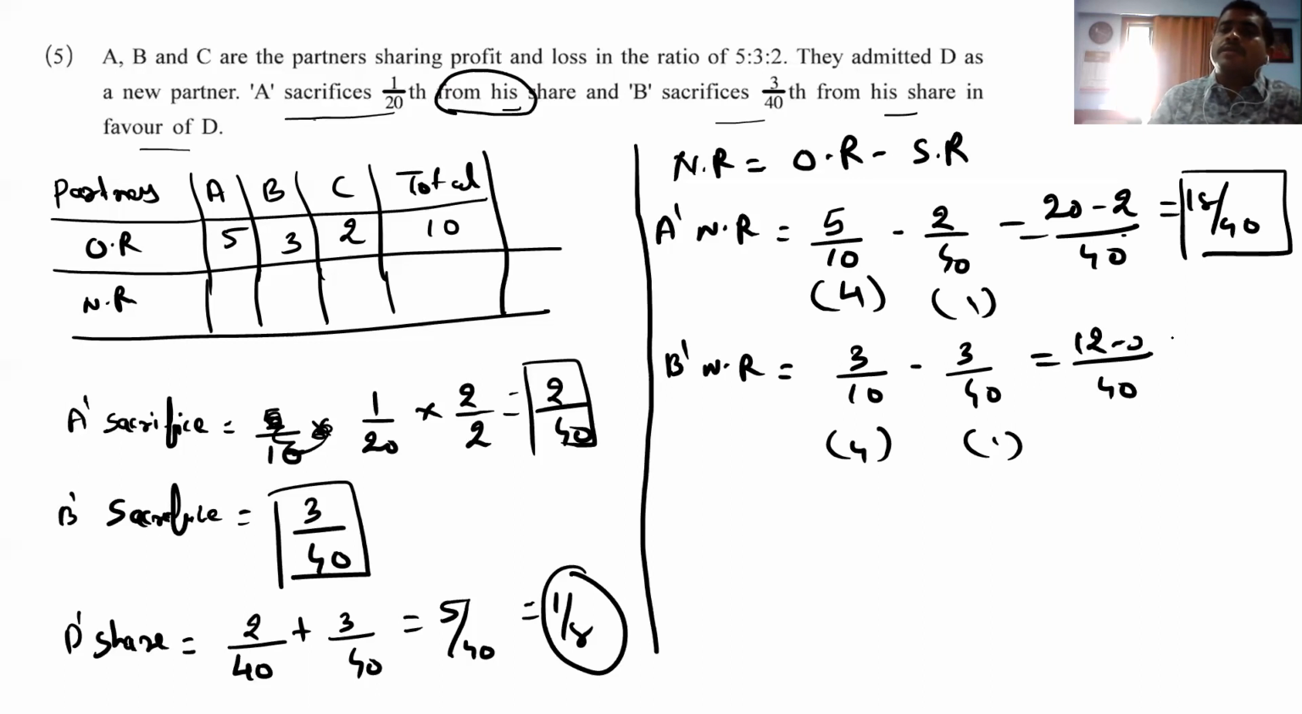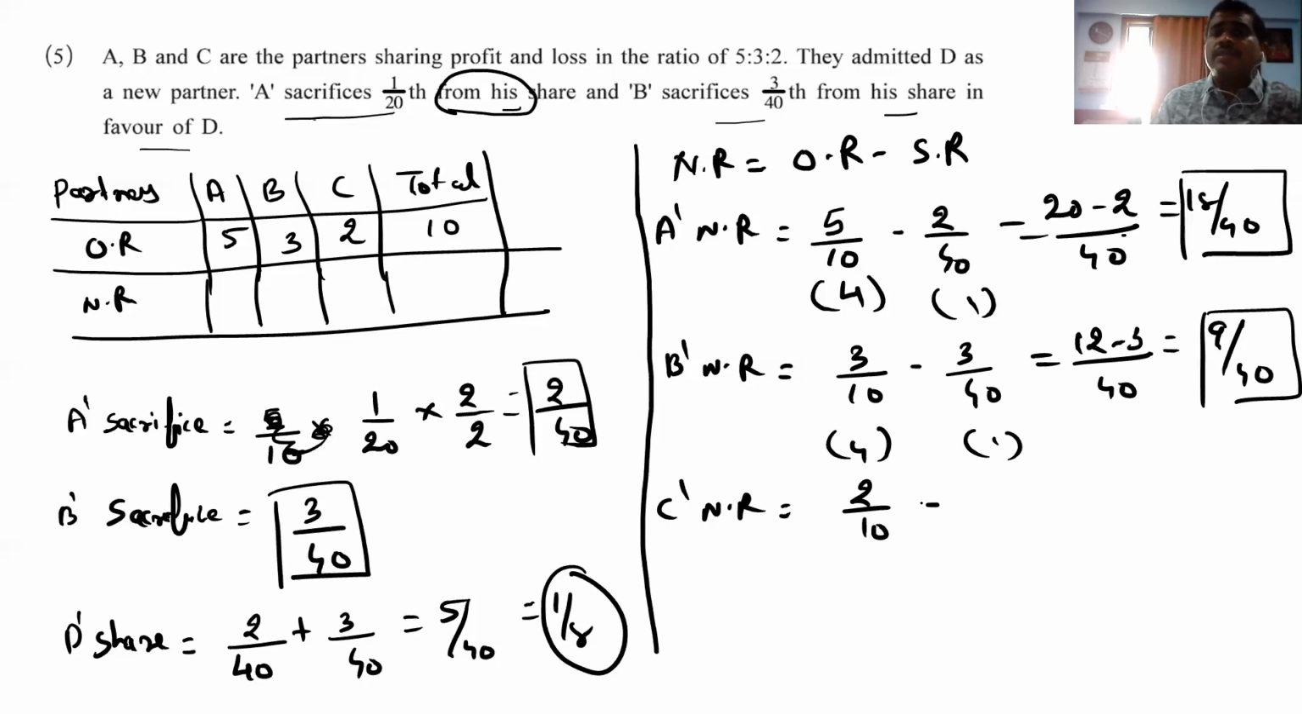12 minus 3, 9 by 40. C's new ratio. C's old ratio, that means 2 by 10. C is not sacrificing anything. You can see that A and B sacrifice. So minus 0, so 2 by 10.